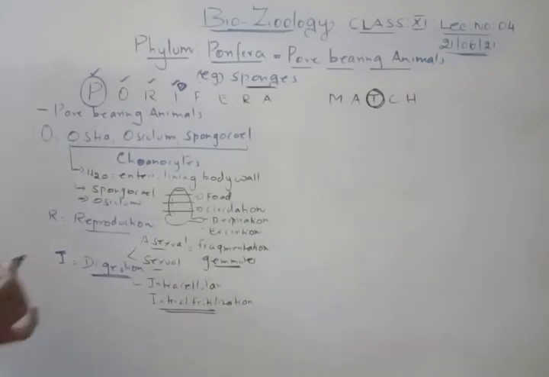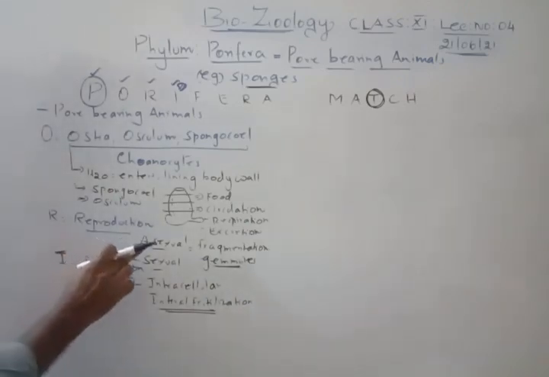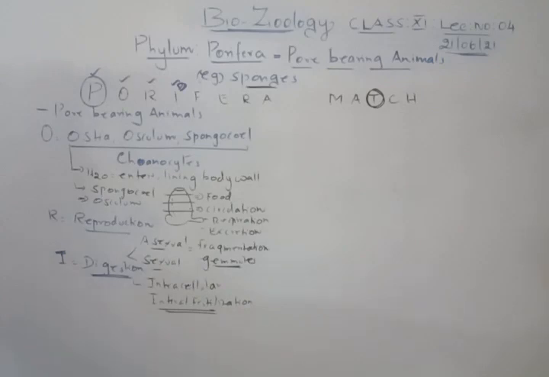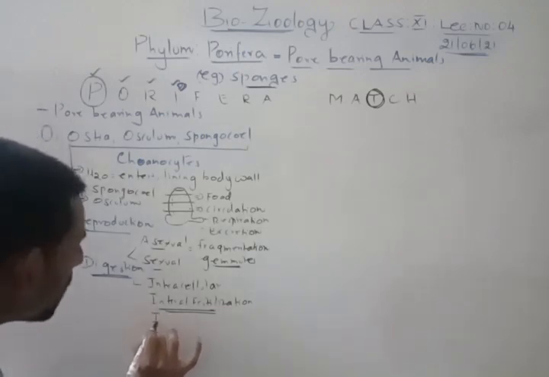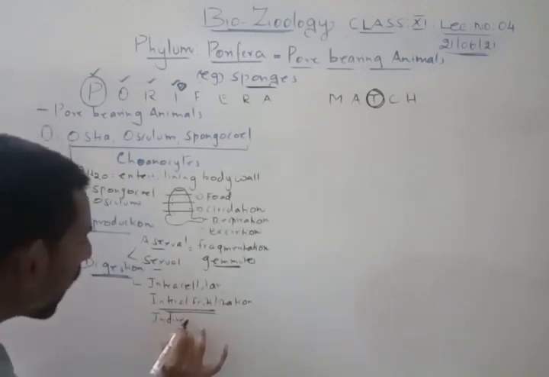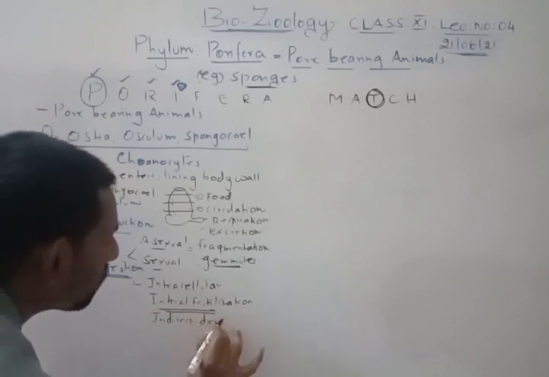Why? Because they are hermaphrodites. So for I, you remember intracellular digestion and internal fertilization. And one more thing you remember: if the fertilization is internal, the development is also indirect. So it is indirect development.